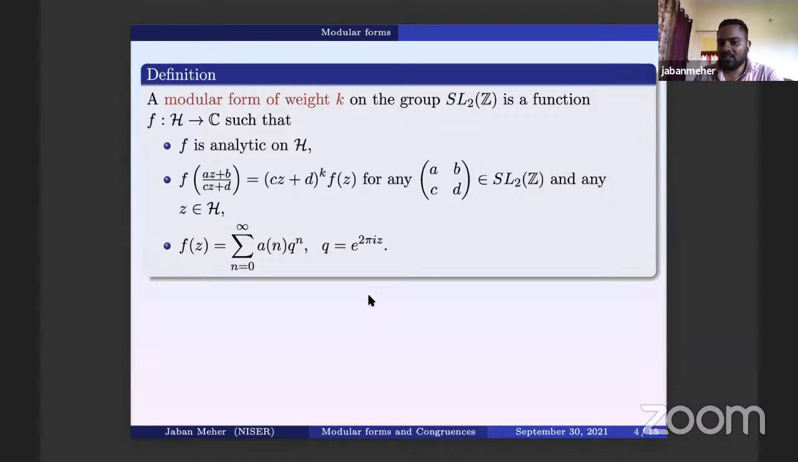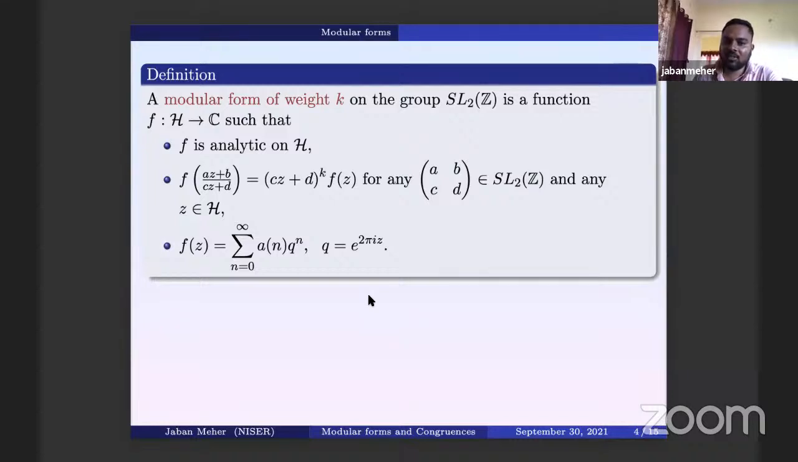We'll see in a later part of my talk that we will actually change the group. You can change the group, change the space, but in this talk we'll change the group, and still we can define a modular form in a similar way. We'll come to what kind of group we are interested in. So this is the definition of a modular form.